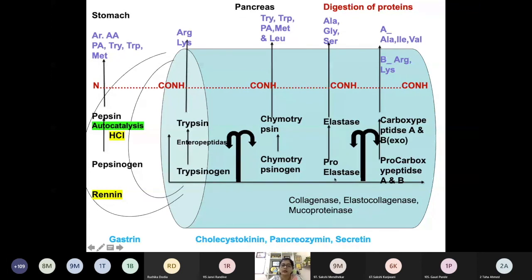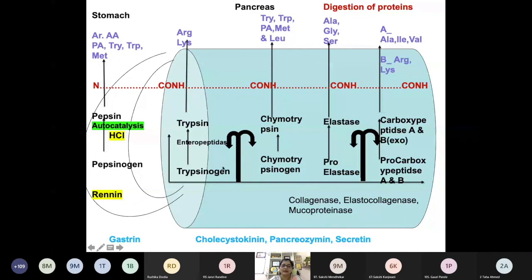So what is going to change here? What will happen to the acidic chyme? It will be neutralized first, and then it will attain a basic pH. At this basic pH, you can see all the enzymes are active. So what happens in the pancreas?